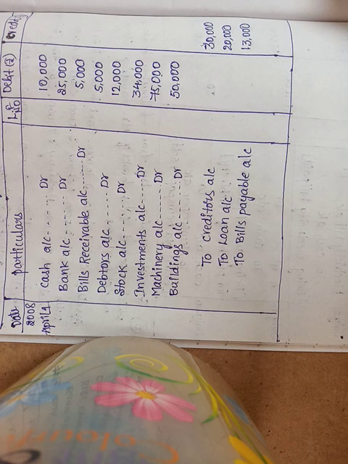Debit side is 2 lakh 16,000 and credit side is 63,000. Is it equal? No.